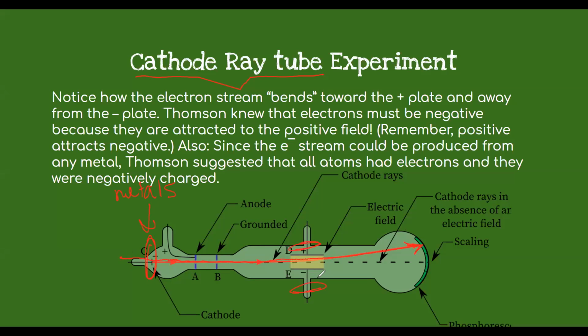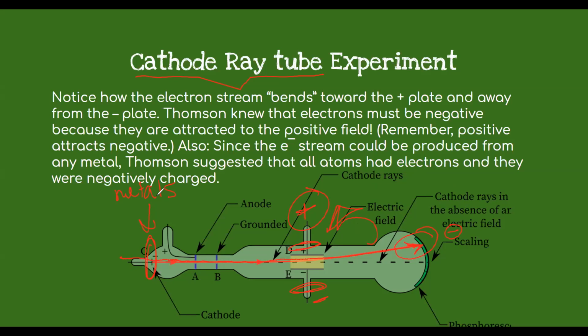he put magnets on this. And he noticed that every single time the rays would go off, it would bend towards the positive side. So obviously we know that if we have a positive magnet, it's going to be attracted to a negative, and if we have a negative magnet, it's going to be attracted to the positive. So he noticed that every single time he had this ray, it was getting attracted to the positive. So basically, this must be negative.